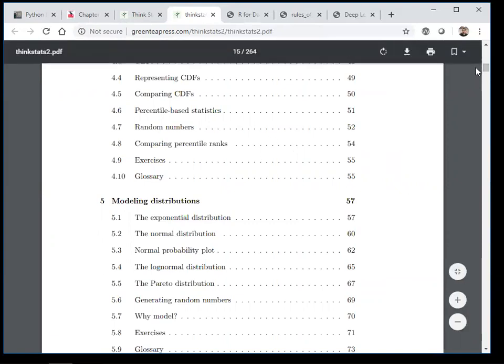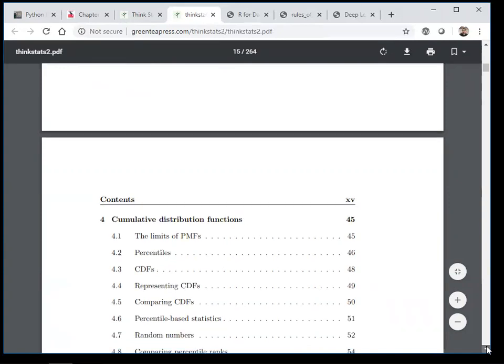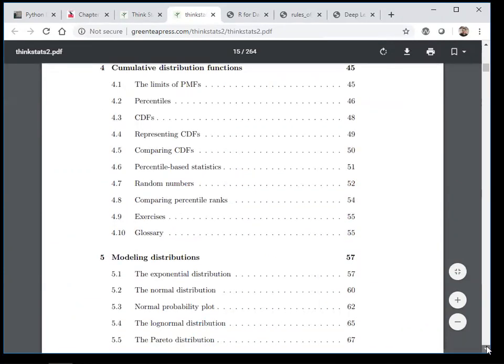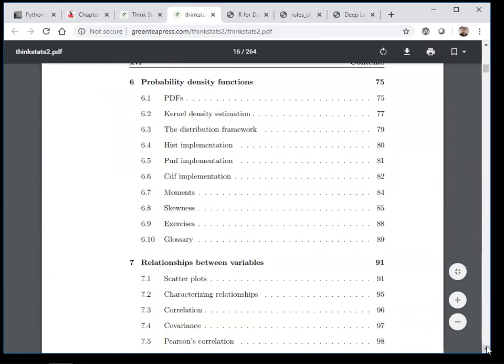Now when I specifically say with respect to statistics, I think you should be referring to this particular book because it has done a lot of things. If I go and see the content: PMF, that is probability mass function, percentile, CDFs, representing CDFs, percentile-based statistics, random numbers, modeling distribution, exponential distribution, normal distribution, log normal distribution, Pareto distribution, everything. All the important things that are required to cover most of the things in feature engineering have been covered over here.